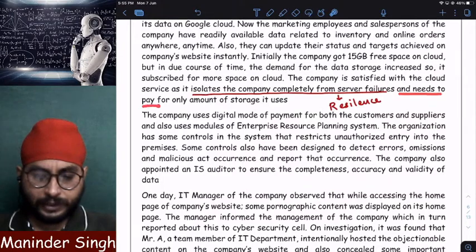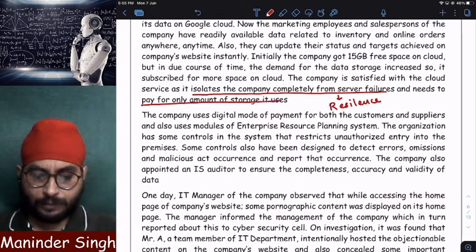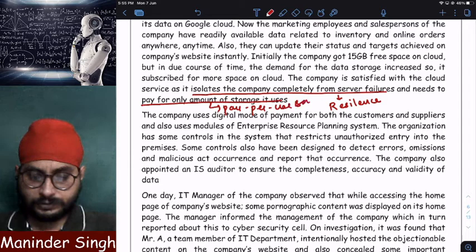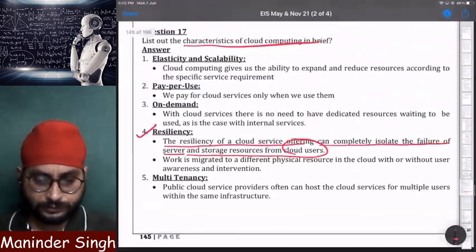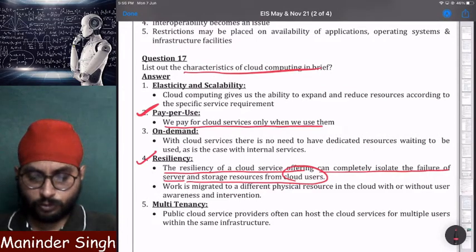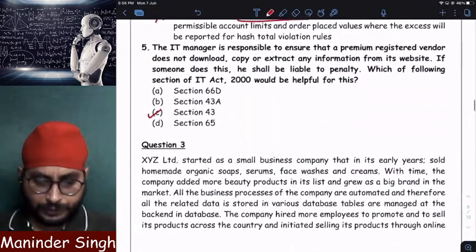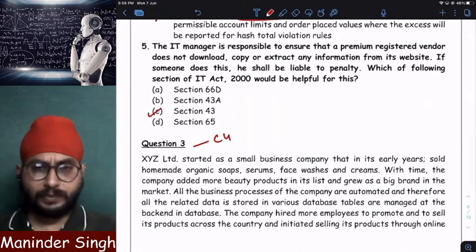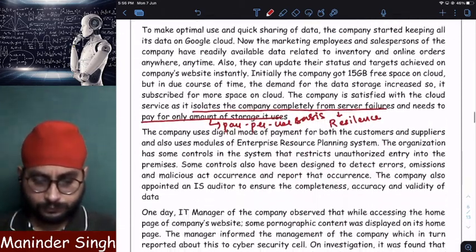And needs to pay only for the amount of storage I use. Pay for the amount of storage I use means what? Pay per use basis. Clear? Pay per use basis, that also we have already studied. Here we pay for cloud services only when we use them. So this is also from chapter number 4. Major part of the question is from chapter number 4.